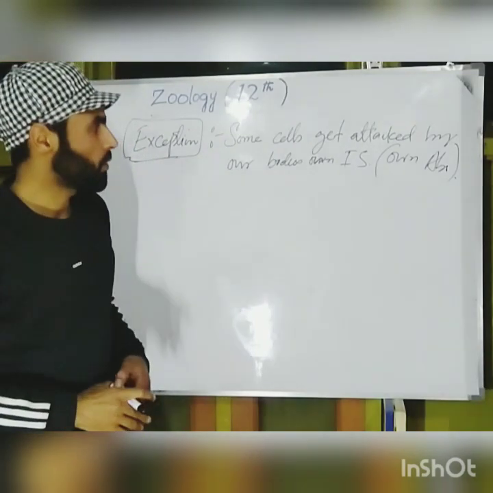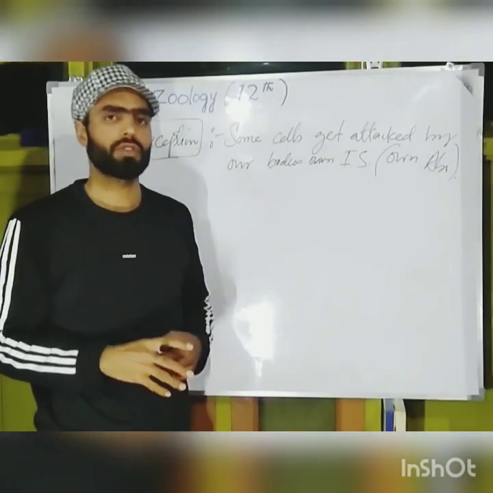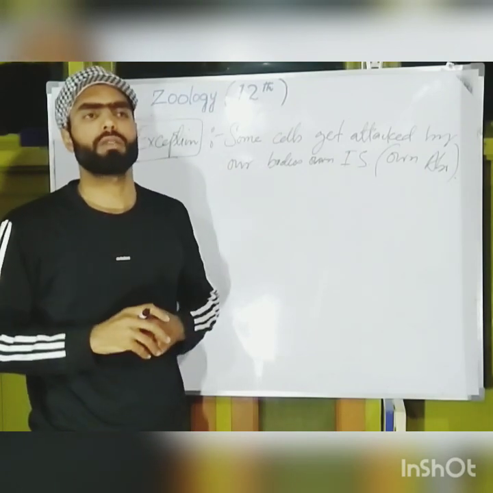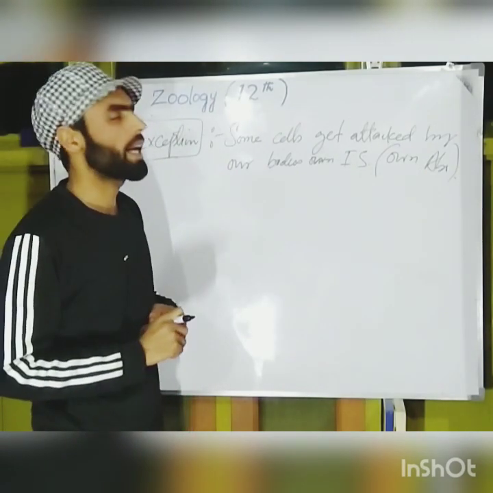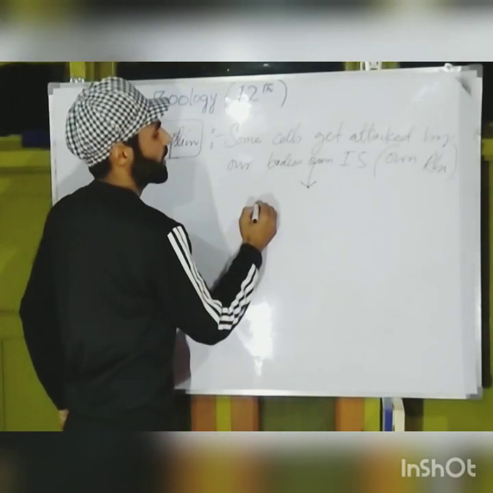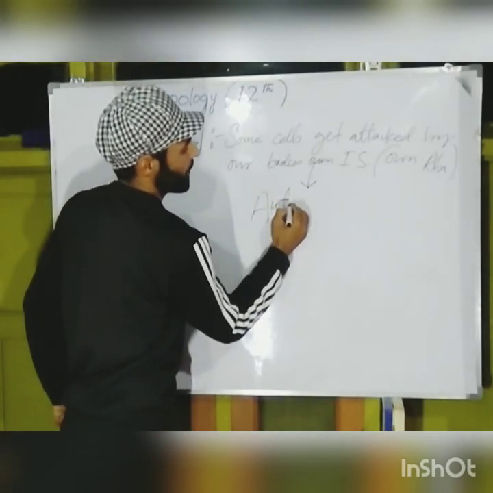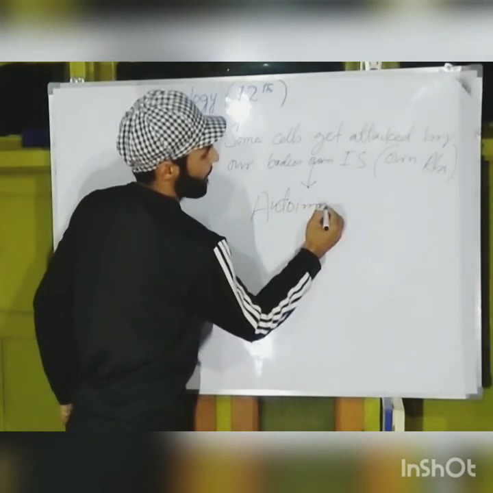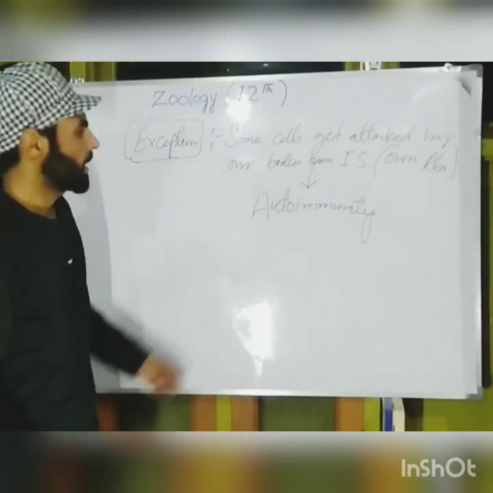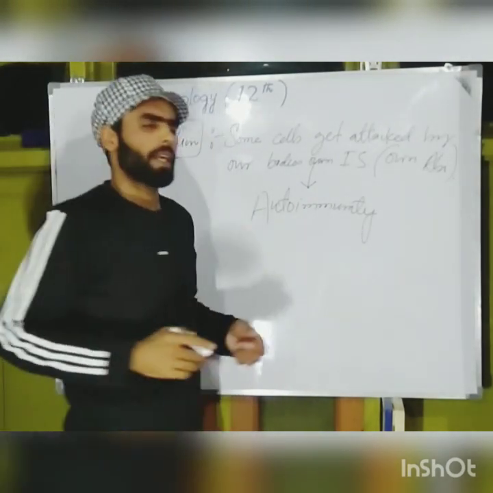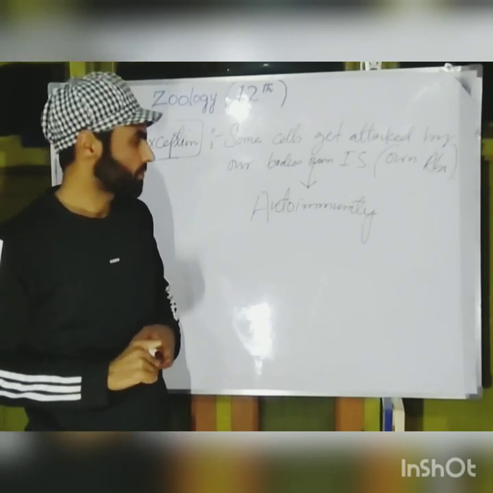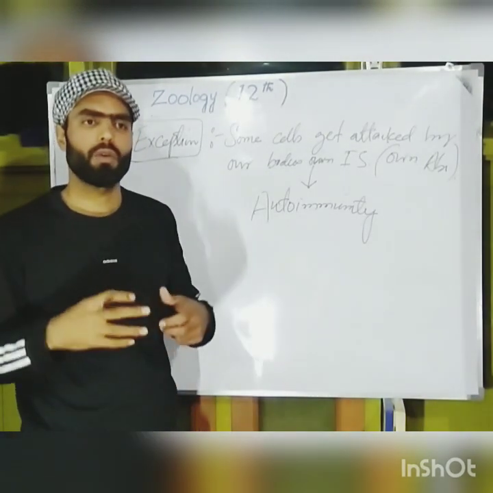हमारी कभी कभार क्या होता है, हमारी इम्यून सिस्टम या हमारी एंटीबॉडीज वो हमारी बॉडी के ओन सेल्स के खिलाफ काम करती हैं, उनको अटैक करती हैं. And this thing is called autoimmunity. Autoimmunity simply means when our body or our immune system works against our own body cells.